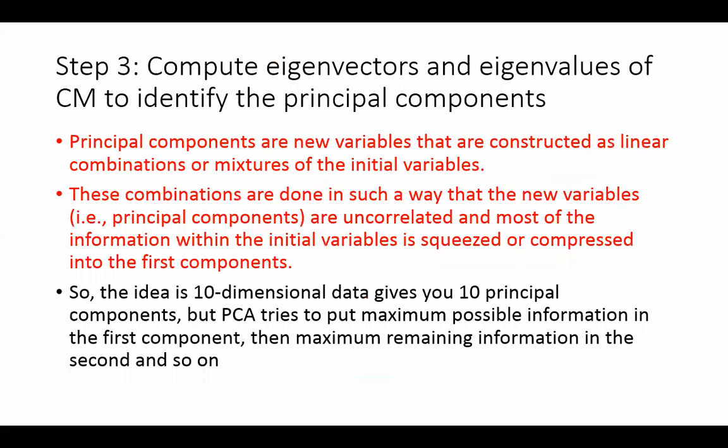Okay? Compute the eigenvectors and eigenvalues of the covariance matrix to identify the principal components. What is an eigenvector? For any matrix I can compute an eigenvector, and any eigenvector has an eigenvalue with it. If there is an eigenvector, it will have an associated eigenvalue with it. So vector और eigenvector में क्या फर्क है?